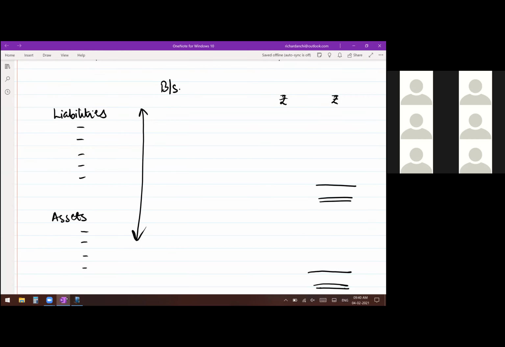It's given there in your book. We are going to read very quickly how it is to be prepared. And then actually we will take up a question and prepare this vertical format. Now what happens in this is, instead of the words liabilities and assets, they have given a different name. Okay, liabilities, this heading, now in the vertical format is known as sources of funds. And your asset side is known as application of funds.